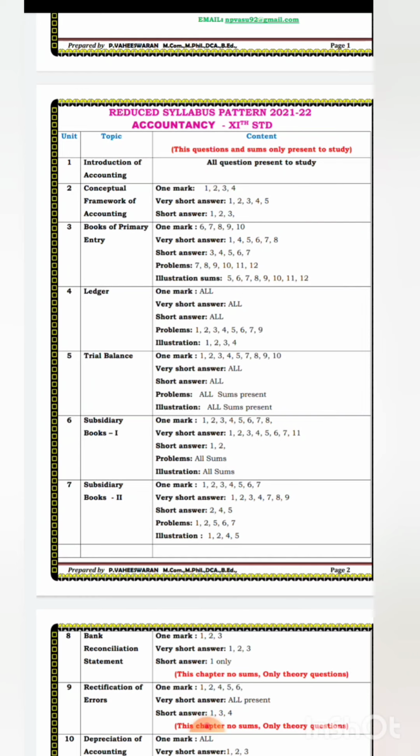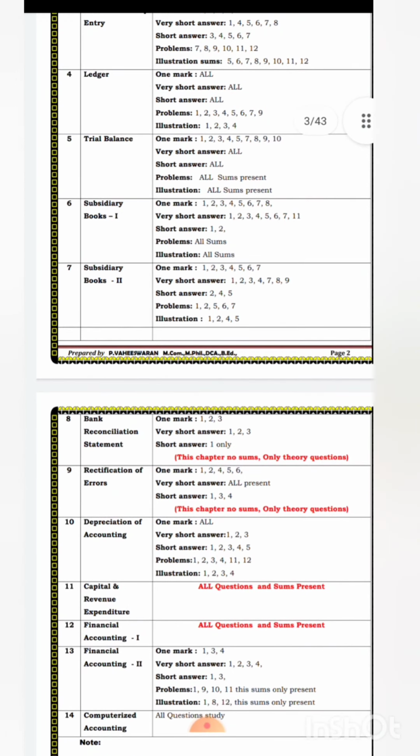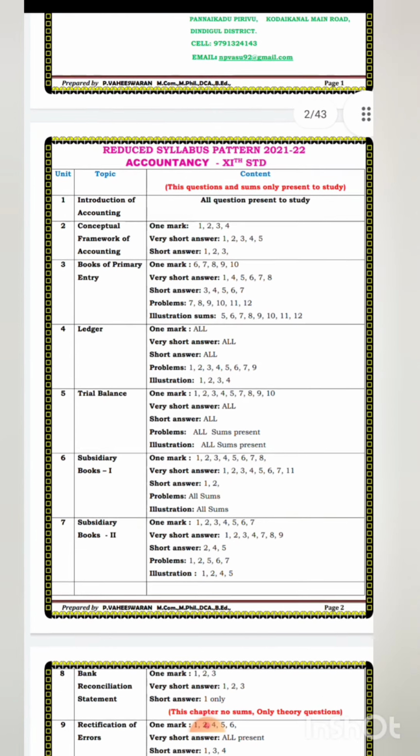In accountancy we have already completed 12 lessons, and only 2 lessons are pending, which we will see in our online classes. But the government has announced one exam, the government revision exam 1. For that, the portion is up to this page: units 1 to 7, introduction of accounting, conceptual framework of accounting, books of prime entry, ledger, trial balance, subsidiary books 1, and subsidiary books 2.